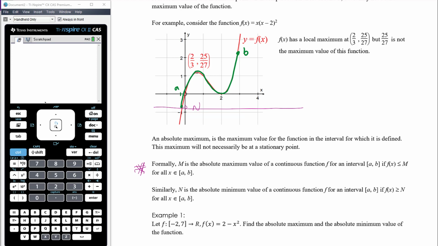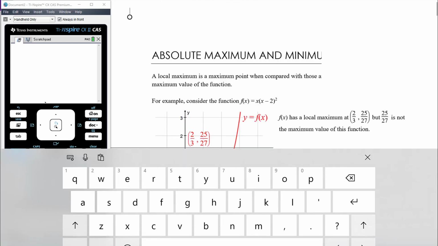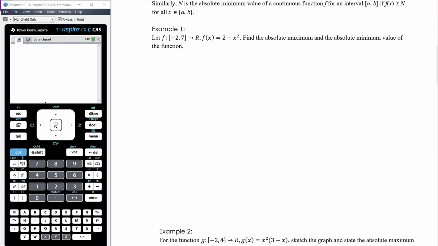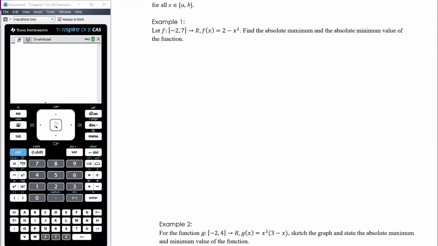Okay, f of x is bigger than or equal to n for all x values between a and b. So that's a fairly intuitive definition. I wouldn't worry too much about that kind of formal definition. It makes sense. The y value is the maximum value if the entire function sits below that maximum value or on that value. Sorry, slightly convoluted today.